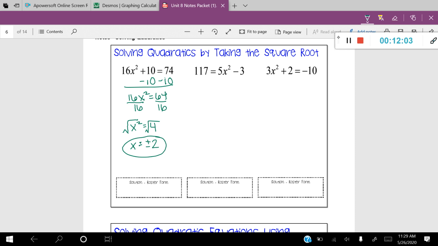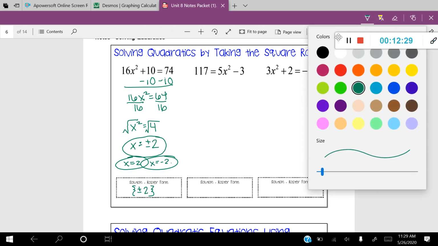Where your graph crosses the x-axis will be at positive 2 and negative 2. You could also break this down and write it as x equals 2, x equals negative 2. It essentially means exactly the same thing. Now let's write our answer in roster form. Roster form is squiggly brackets, and then I'm going to write plus or minus 2, squiggly brackets. And I'm done.